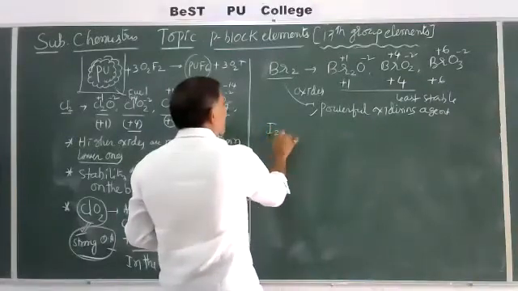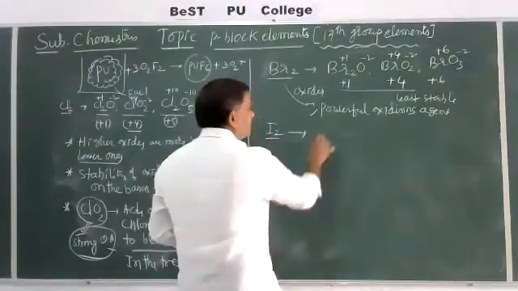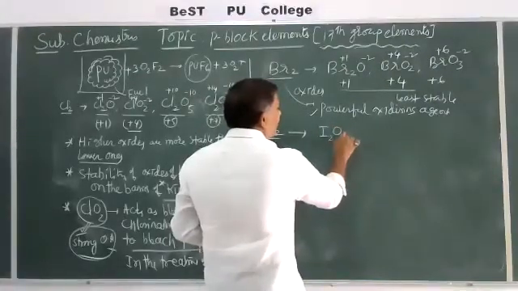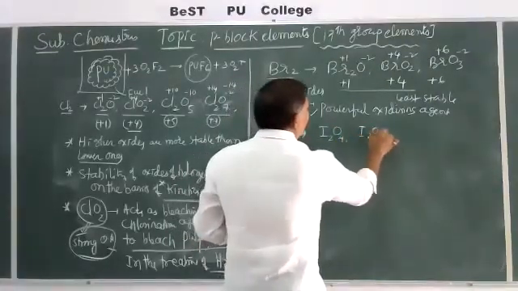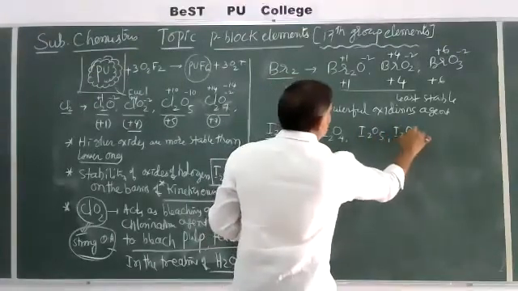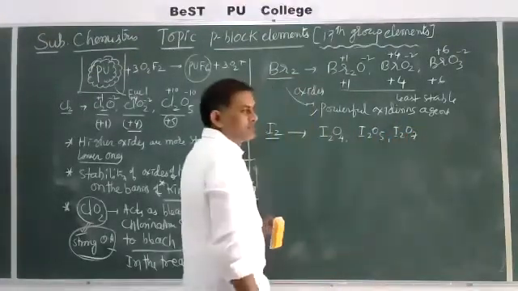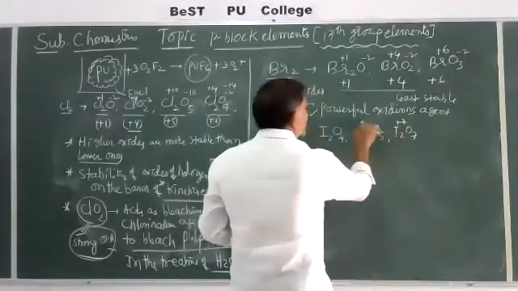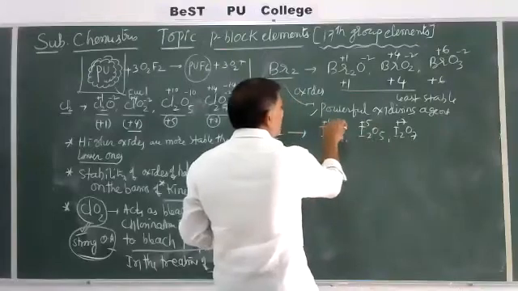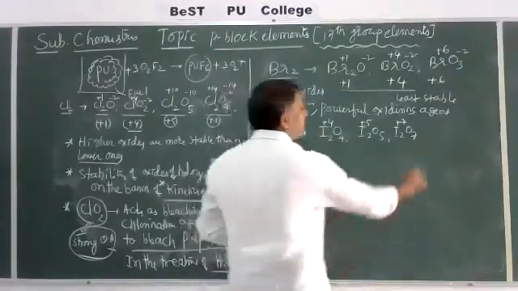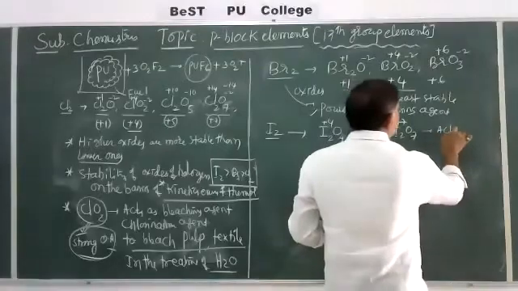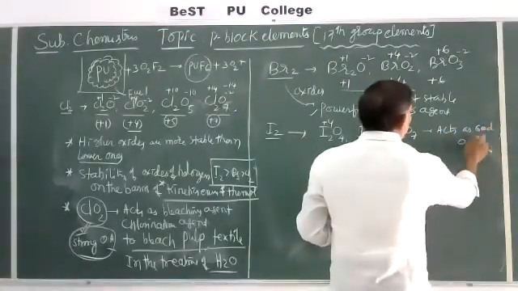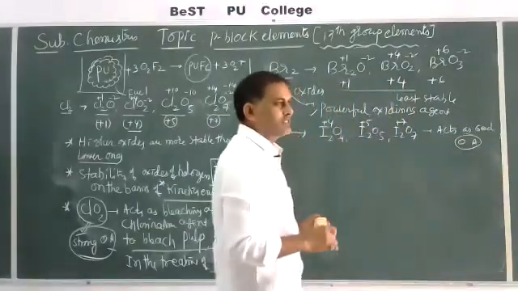The next one is I2, iodine, which forms some oxides like I2O4, I2O5 and I2O7. In these, iodine shows +7, +5 and +4 oxidation states. These also act as very good oxidizing agents.